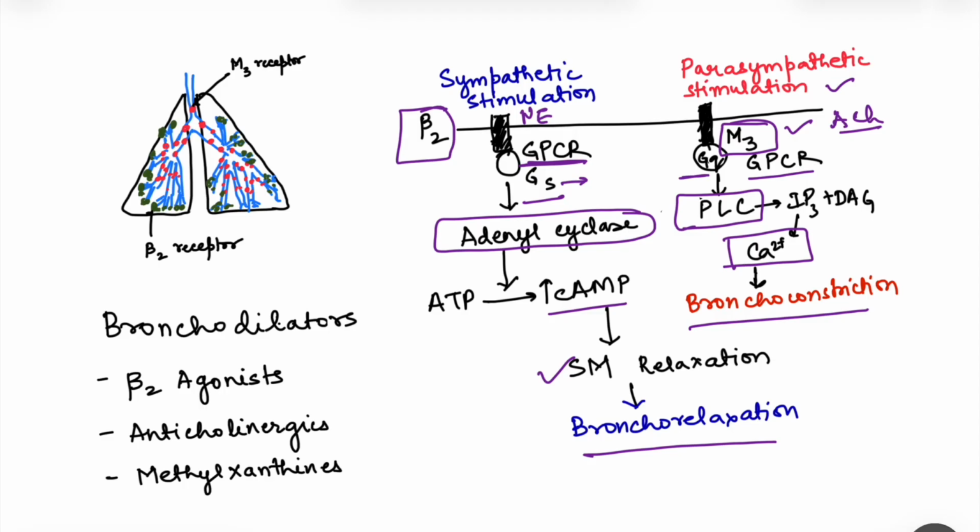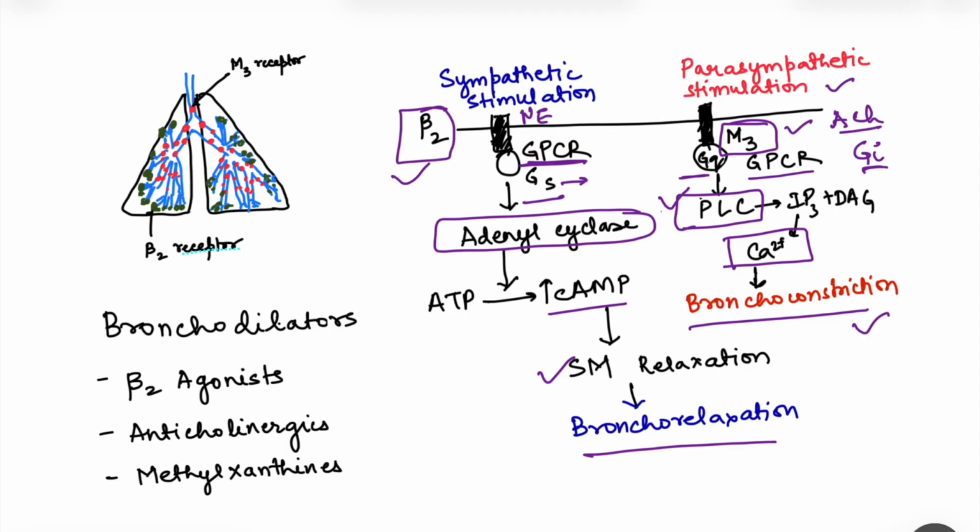Now, KDT writes that these M3 receptors are Gi type, but Goodman and Gilman writes that these M3 receptors on the bronchus are of phospholipase C activation type, that is Gq type. So that's why I have mentioned it as Gq type. This is the basic mechanism where sympathetic stimulation, by stimulation of the beta 2 receptors, leads to bronchorelaxation, while parasympathetic stimulation leads to bronchoconstriction.